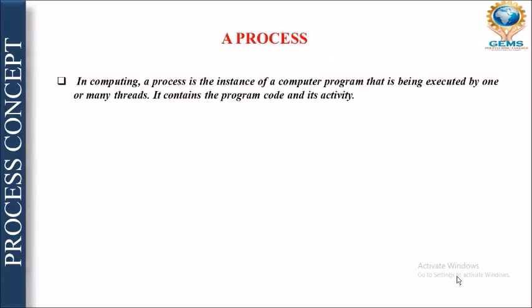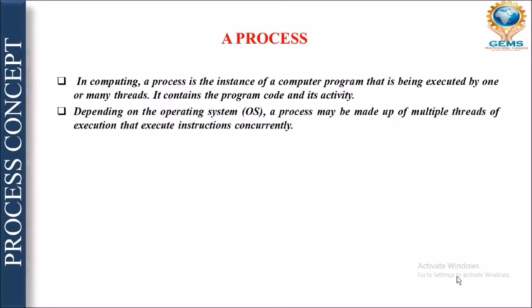In computing, a process is an instance of a computer program that is being executed by one or many threads. What are threads? We will discuss this later on. But what is the process? A process is nothing but a copy of a program which is an active entity. It contains program code and its activity, right?